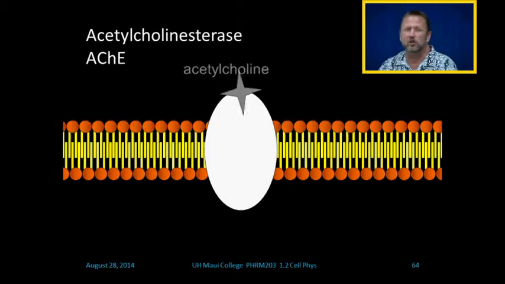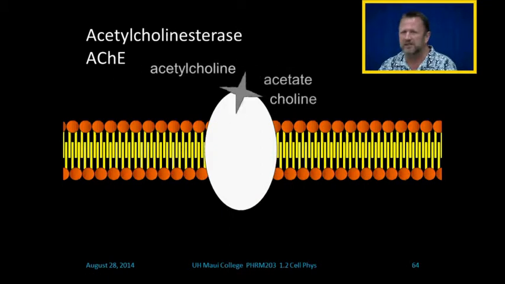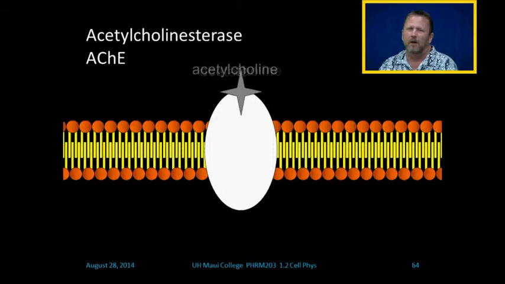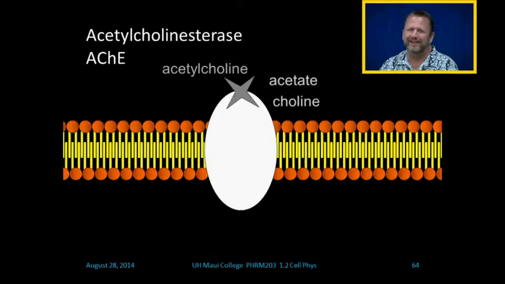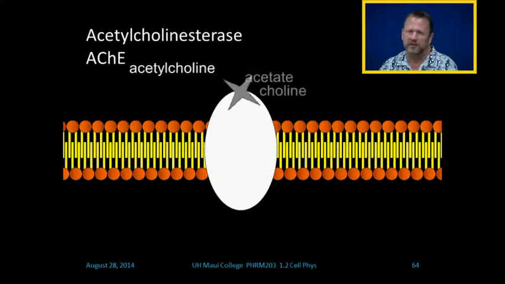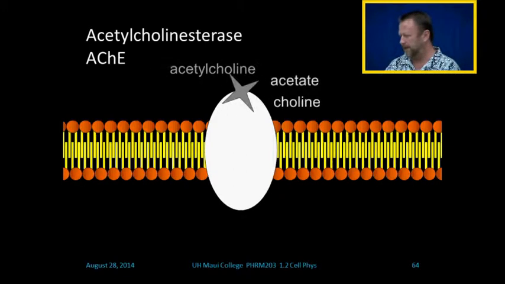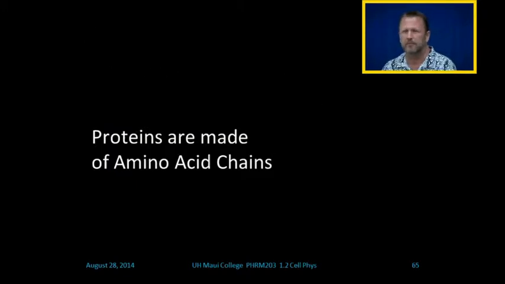So acetylcholinesterase, anything that ends in the word ase, is an enzyme, a protein. Okay? And what acetylcholinesterase does is break down acetylcholine into acetate and choline. I will talk about this more again, I promise. Okay? And it's a protein. Proteins are made of chains of amino acids, very, very, very long chains of amino acids.